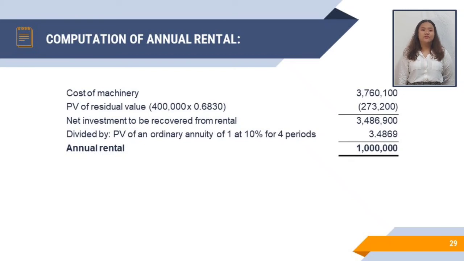We will get 3,486,900 pesos, which is the net investment to be recovered from rental. We need to divide it by 3.4869 to get the annual rental of 1 million pesos. Note that the rental is payable in advance at the beginning of each year. Thus, the annuity of 1 in advance factor is used in the computation.